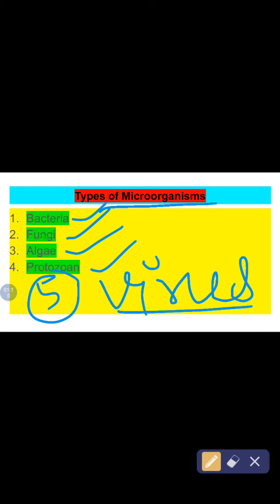So these are the types of microorganisms: bacteria, fungi, algae, protozoa, and our enemy, the virus.